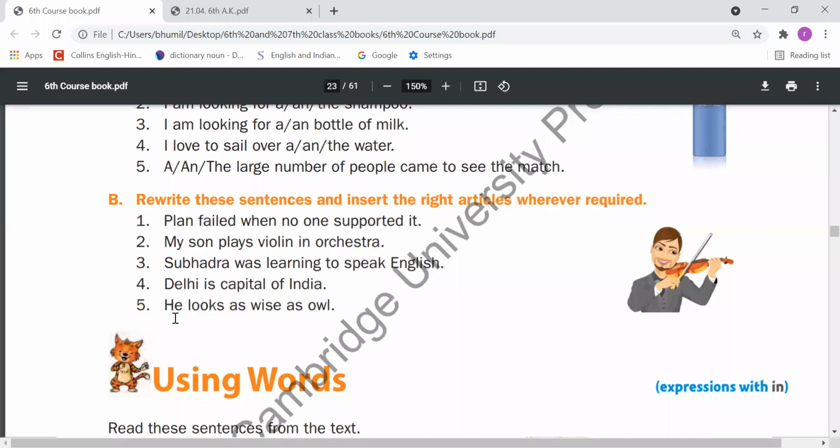Sentence 5. "He looks as wise as owl." So we need to fill "an" here because only one noun is here, and we are talking about a general noun, meaning any owl. That's why we have used "an" here. "A" we can't fill here because in "owl" the sound is a vowel sound, not a consonant. That's why we need to fill "an" here, right? So this exercise you have to do in your book, not in your fair notebook.